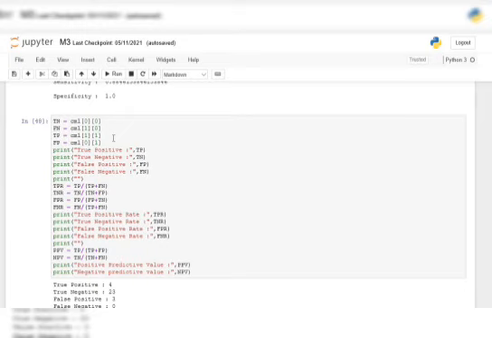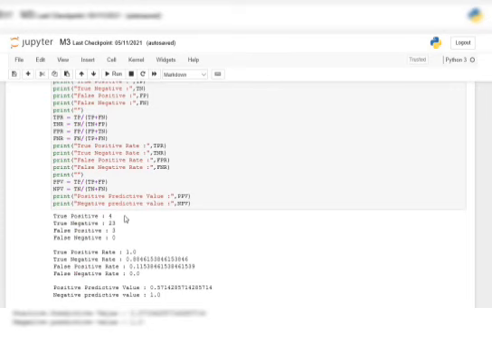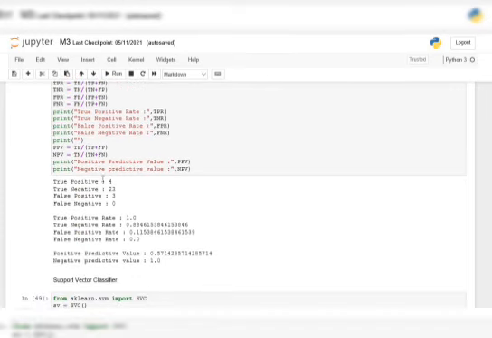A false negative is an outcome where the model incorrectly predicts the negative class, whereas a false positive is an outcome where the model incorrectly predicts the positive class. So we get values like true positive 4, true negative 23, false positive 3.